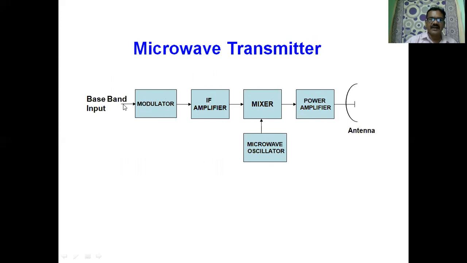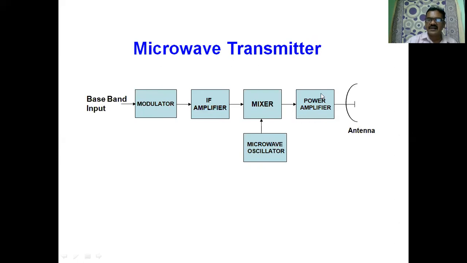This is the baseband input, that is the signal: voice signal, video signal, or data signal. It is the original baseband signal, the message signal, that is applied to the modulator. We do modulation in this. Then we do IF amplification. Then it is combined with the microwave oscillator to raise it to the uplink frequency.